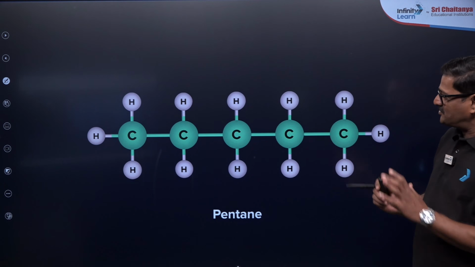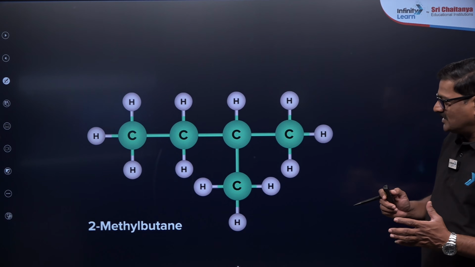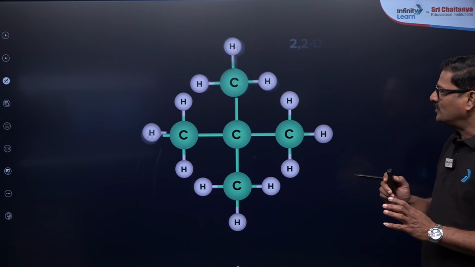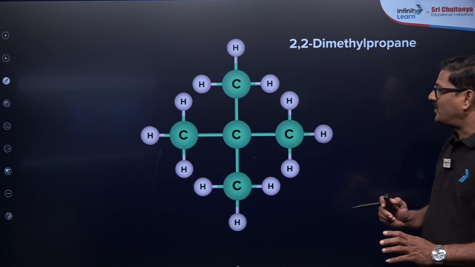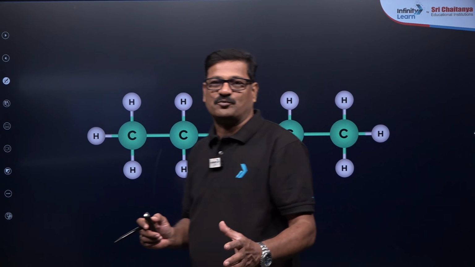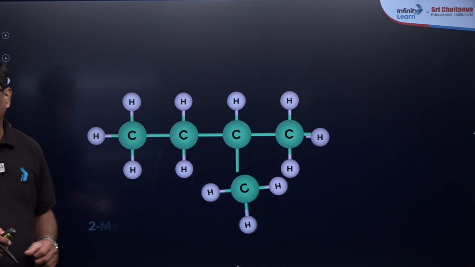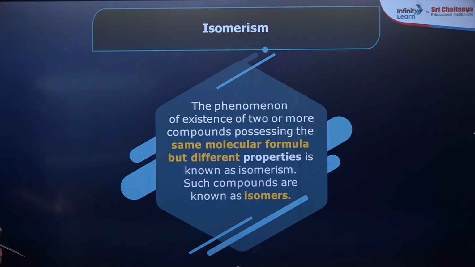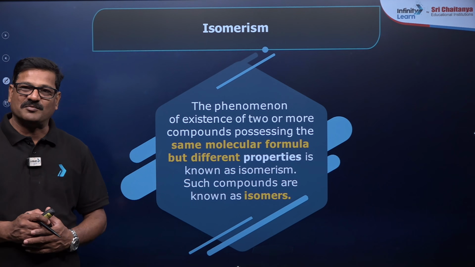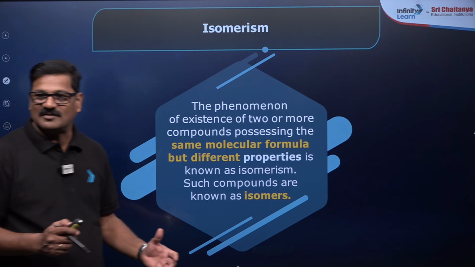You can see a linear chain, make a branch here, and you get a branch, 2-methylbutane. n-Pentane becomes 2-methylbutane, and you get 2,2-dimethylpropane, neopentane, like that. When you practice isomerism problems, you are going to see this kind of operation. The phenomenon of existence of two or more compounds possessing the same molecular formula but differing in their properties is called isomerism, and those compounds are called isomers.